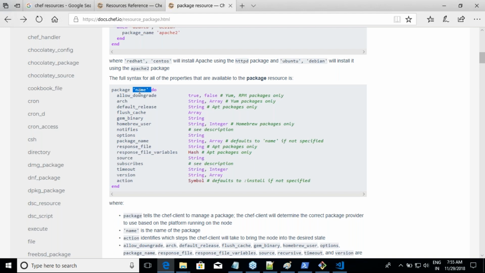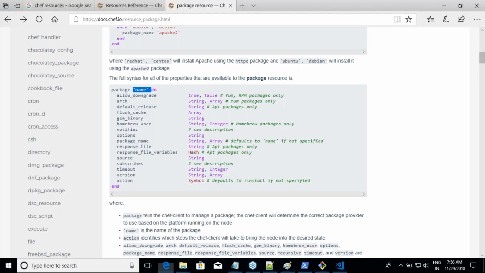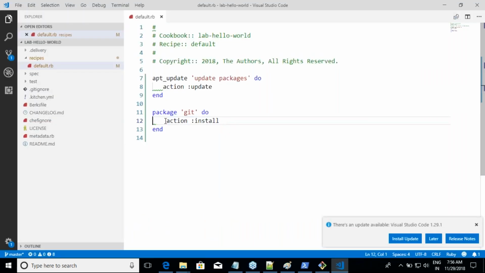So for me, if I am writing something like this, package git action install, okay, there is no need for me to again write something like package underscore name is git, because that is what it is automatically doing. Am I clear on that? So that is what this documentation states, right? And I would recommend you to refer this documentation for every resource which you write. Okay, now I will not write this. Was it a difficult stuff? What is it we have done? Sudo apt-get update and install git.